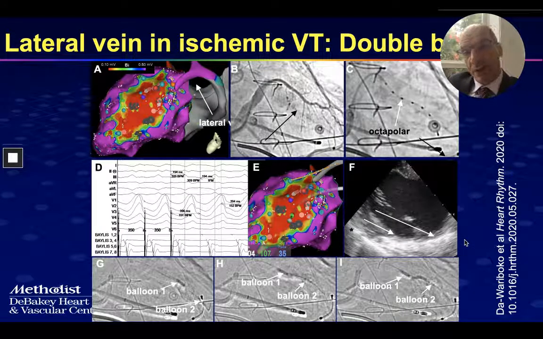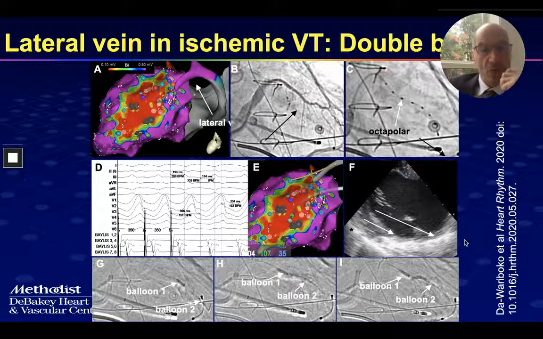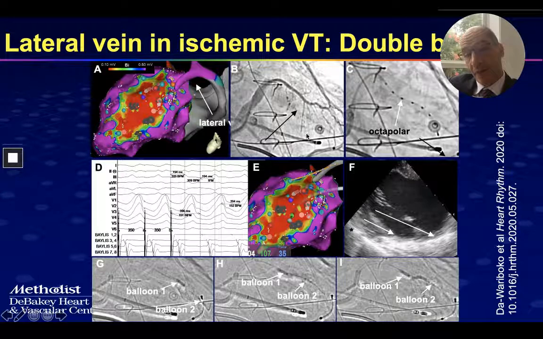We have moved on from the LV summit and have done a series of cases of ischemic VT, patients that had been ablated once or twice and had failed endocardial ablation of the ischemic substrate. Many of them, all of them actually, had impossible epicardial access due to previous surgeries. What we did was explore the coronary veins. One thing that we found, which is kind of obvious from the embryological standpoint, is that just as there is an infarct-related artery, there is an infarct-related vein.